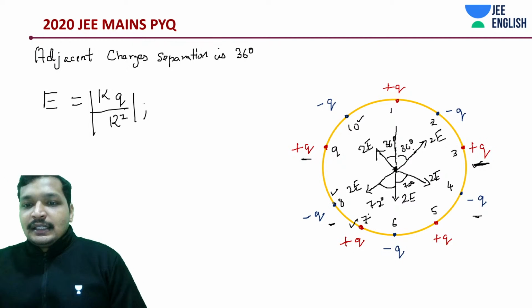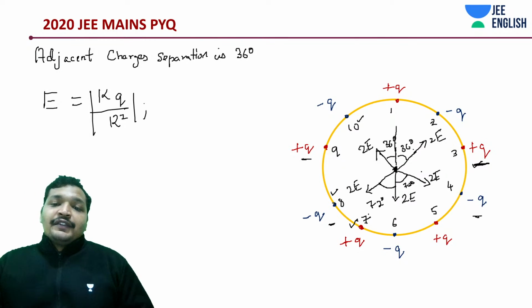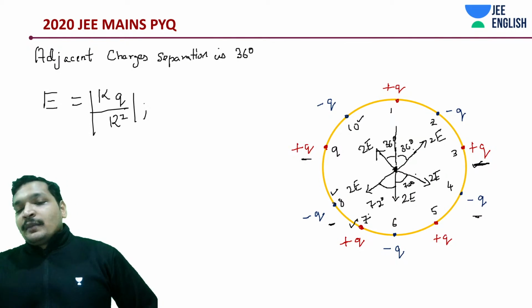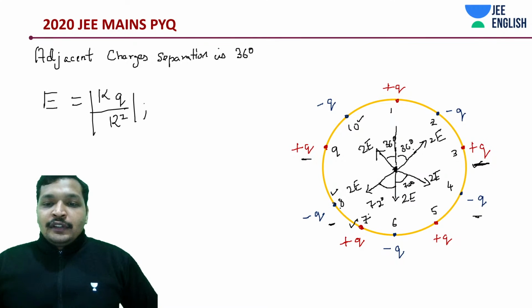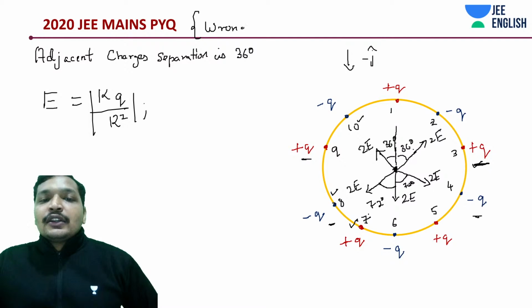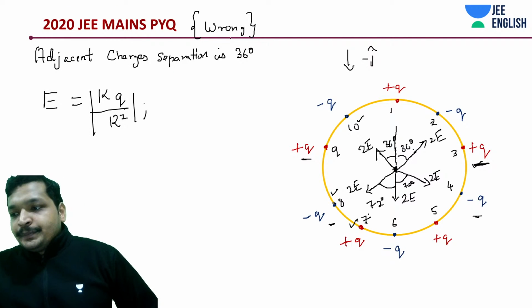So I'm seeing whether the net field still cannot be 0, students. Net field cannot be 0, but what is the net field? If E is this thing, this is a wrong question, but you need to understand the method.